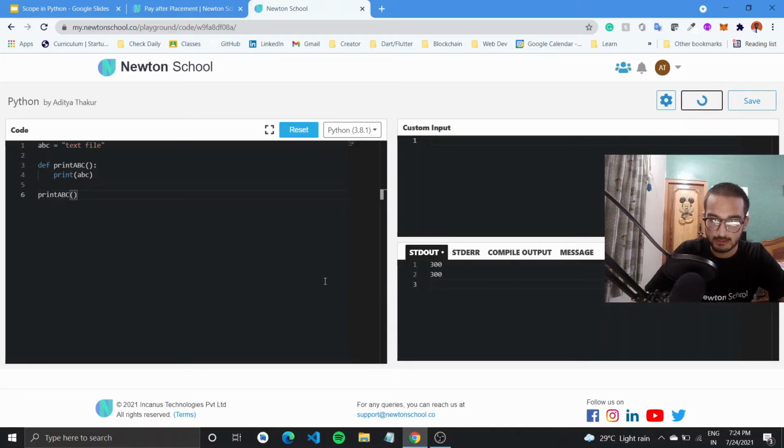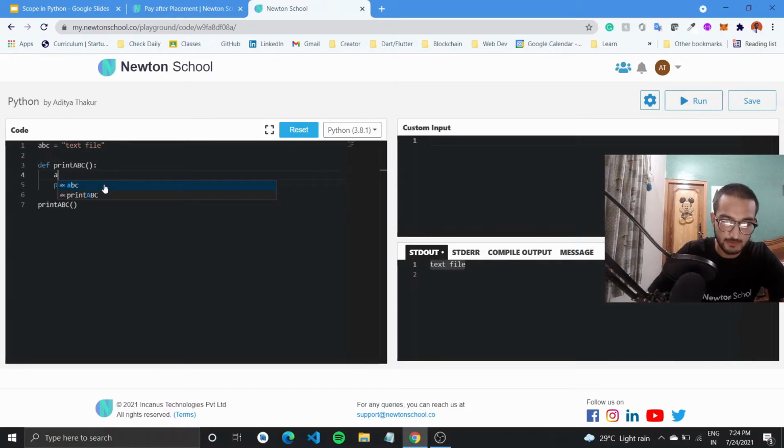So let me just run this program, and we can access it because this variable is available globally even without using anything inside here. So if I were to define it again as abc equal to word file, right?